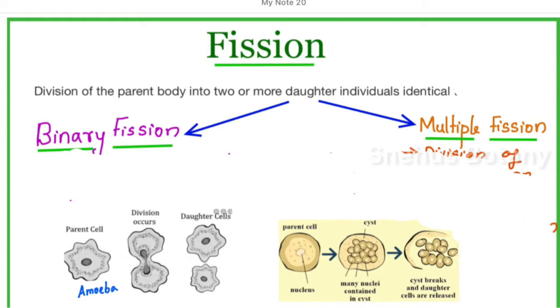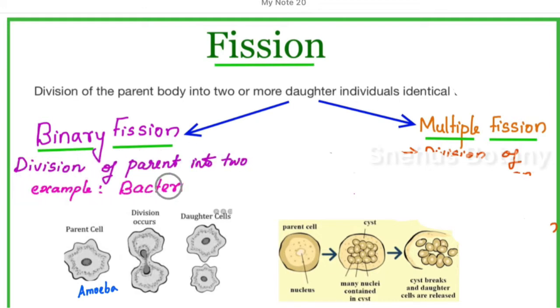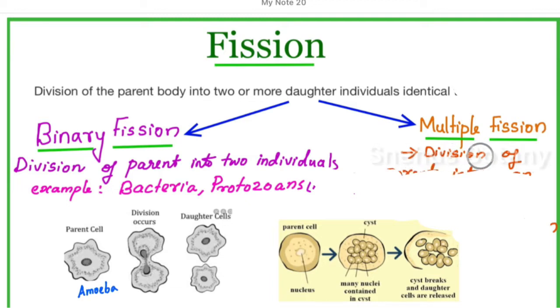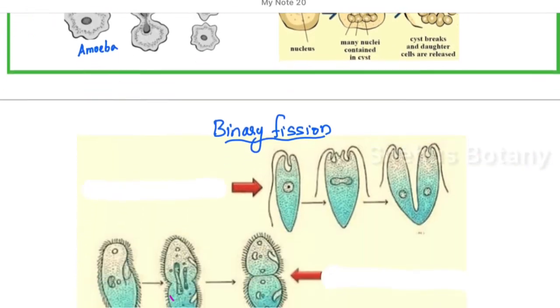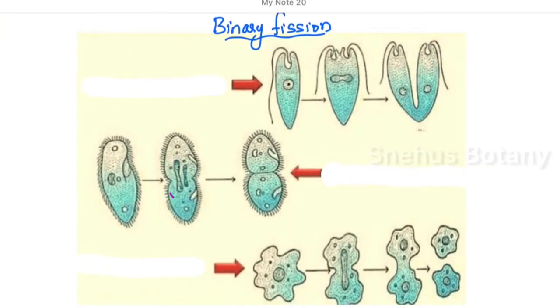In the second diagram, you see one cell divides and forms many individuals. So that is the difference between binary fission and multiple fission. Binary fission, an individual divides into two. Multiple fission, an individual divides into many individuals. So one cell divides into many cells or individuals. That is multiple fission.